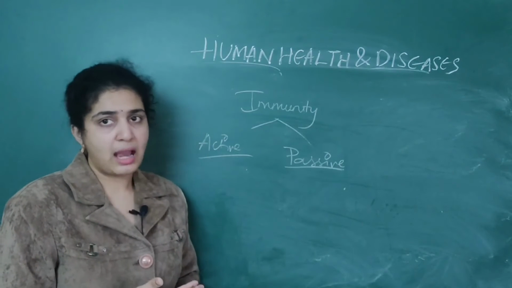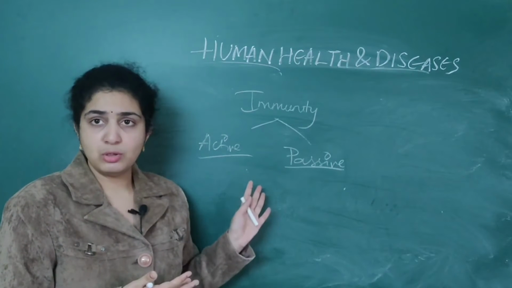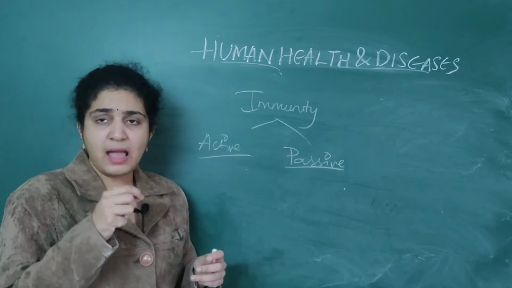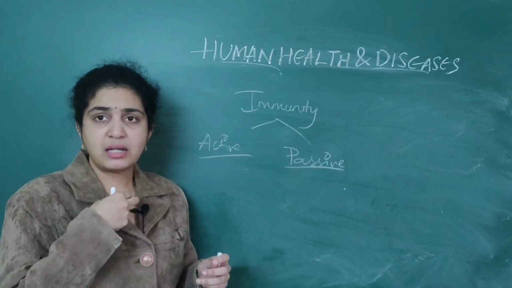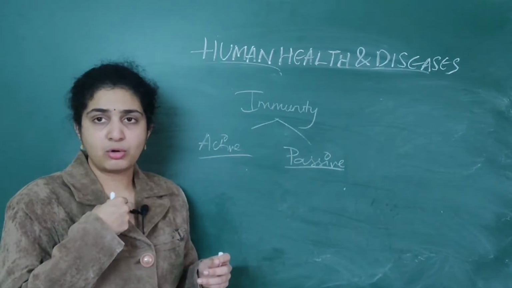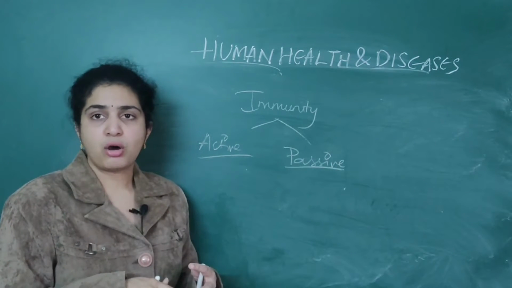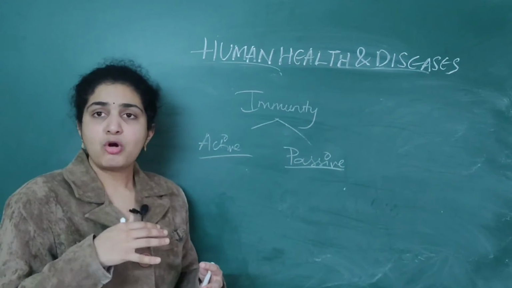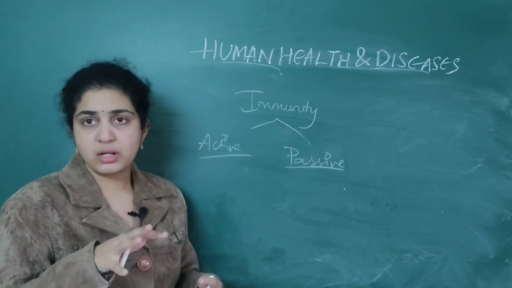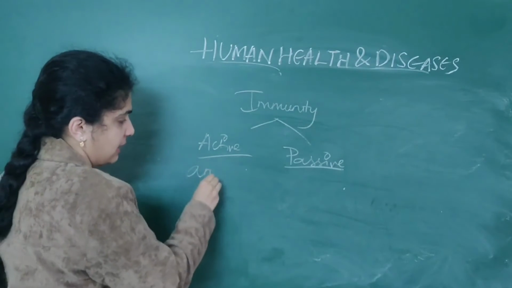They are nothing but, I told you, antibodies. So active immunity plays a very important role in protecting against the diseased organisms. It means antibodies are produced naturally by the host.